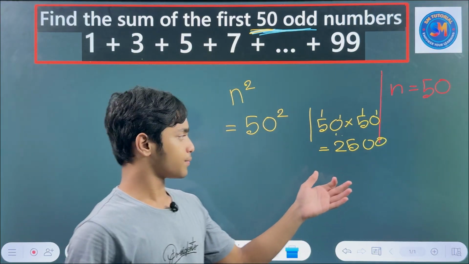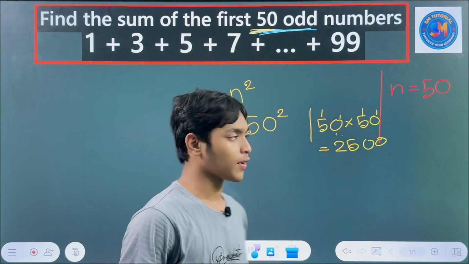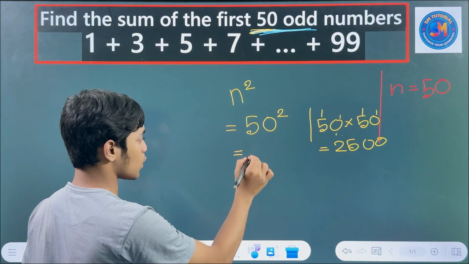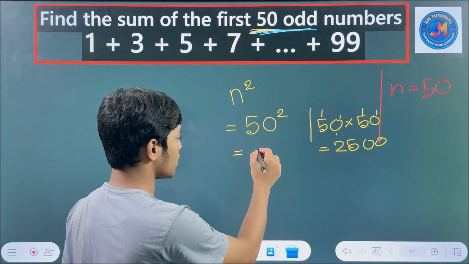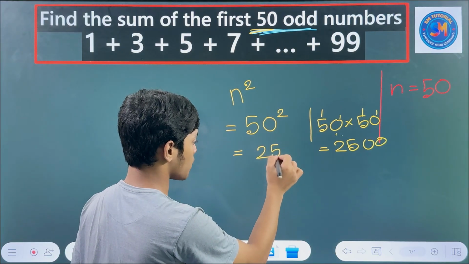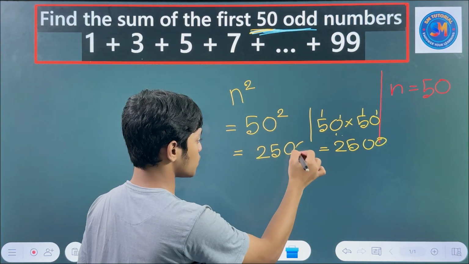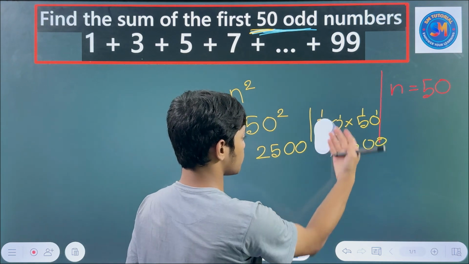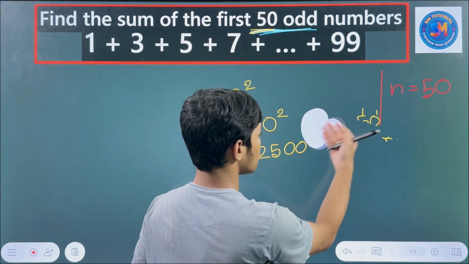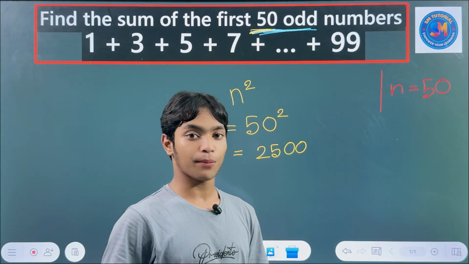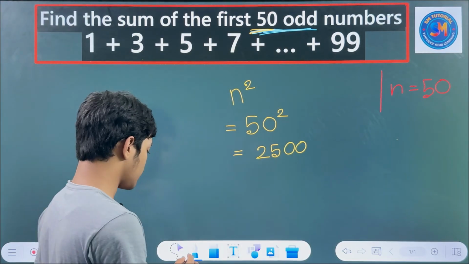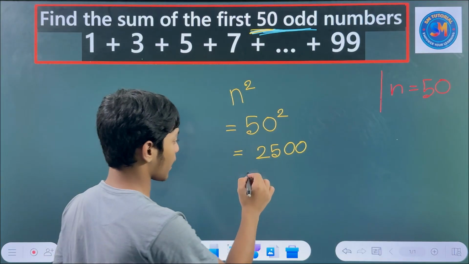Then you will get 2500. So 50 square means the same thing, so you will write 2500 here. You don't actually need the rest, so you can erase those.